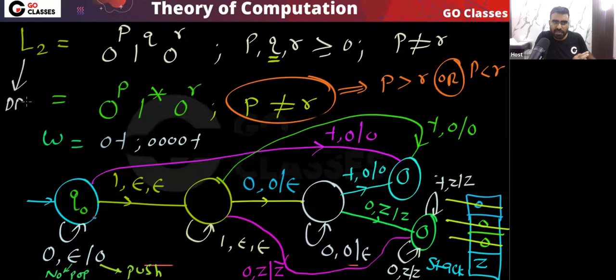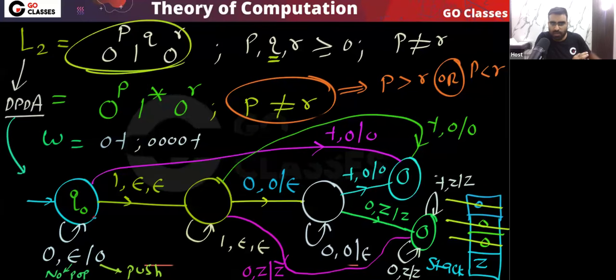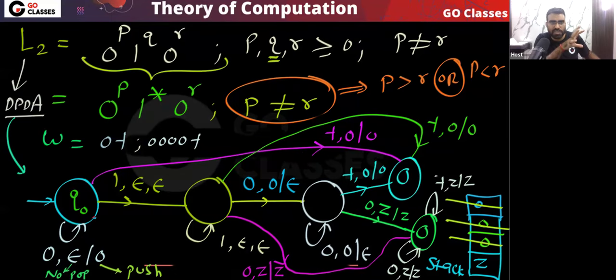If you did not understand, then do it yourself. Okay, I know that there are some students who did not understand this last part, because we have to cover the possibilities, the corner cases. When Q is 0, when R is 0, when P is 0, these corner cases we have to cover. But I suggest you one thing: create this PDA yourself, take a copy and pen, do it yourself. Check it. This is the perfect DPDA for this language L2. This DPDA is accepting all the strings of L2. All the corner cases are covered in this DPDA.